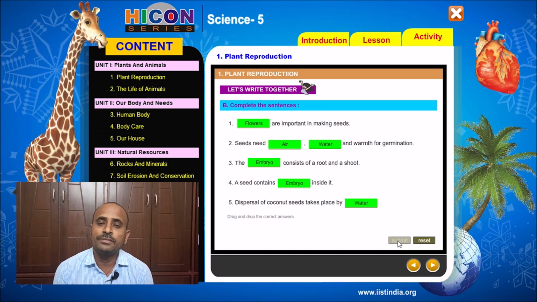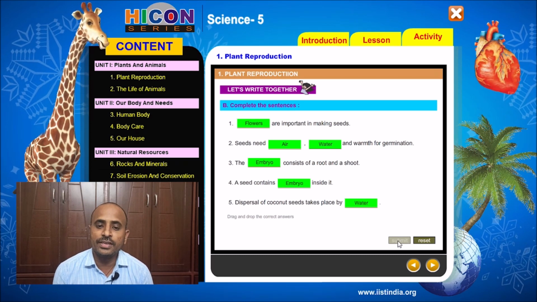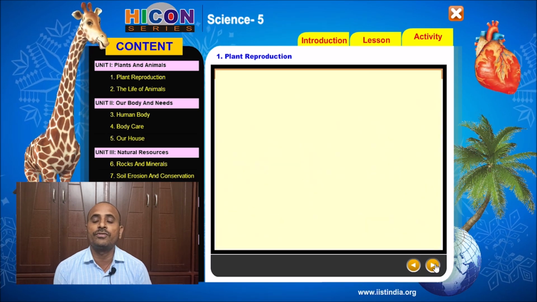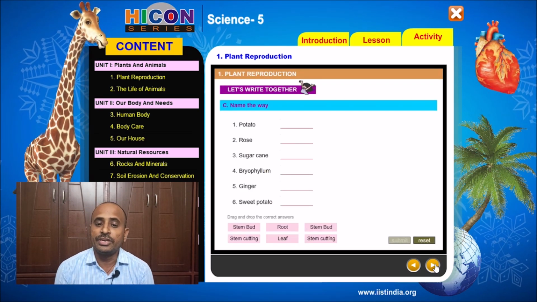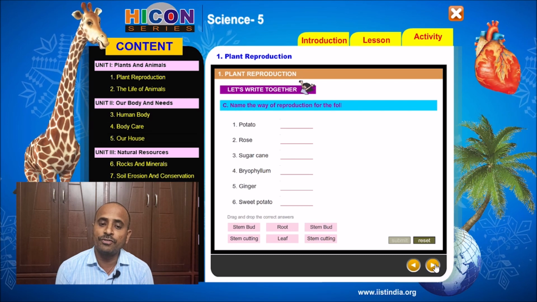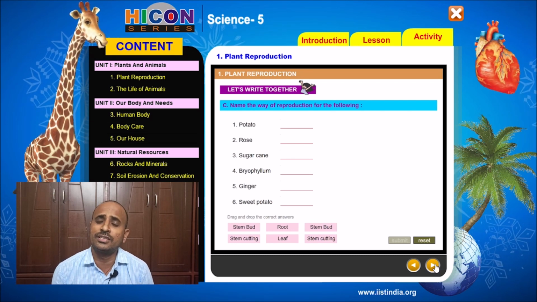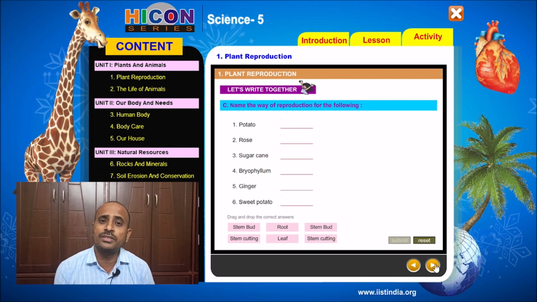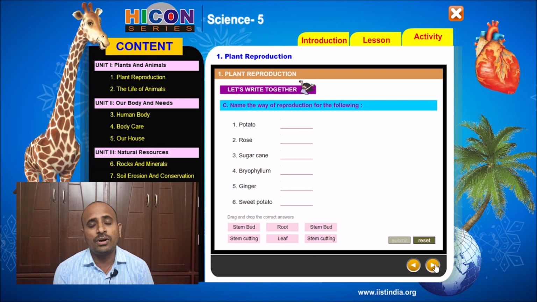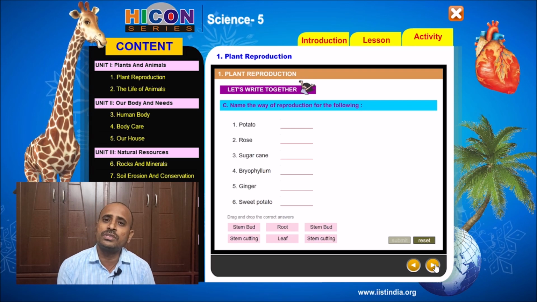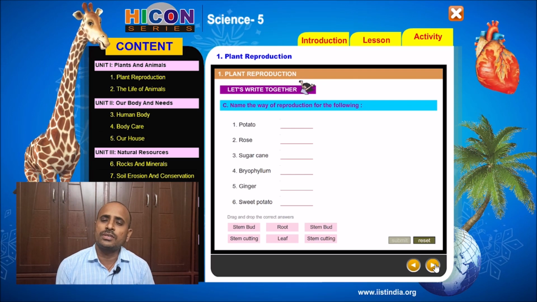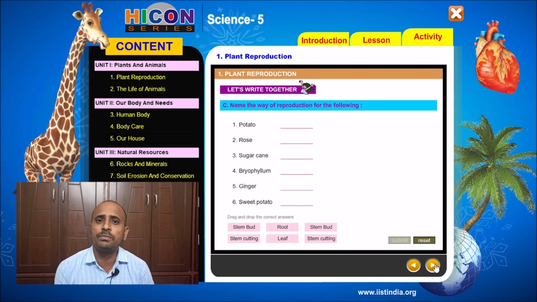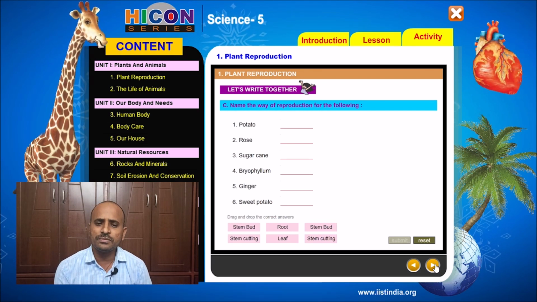So the next activity in the exercise is: name the way of reproduction for the following. We have already discussed in the chapter that different plants reproduce in different ways. All the plants do not reproduce in the same way.